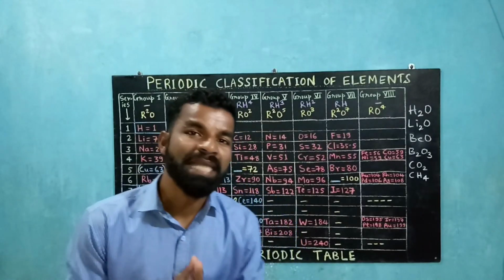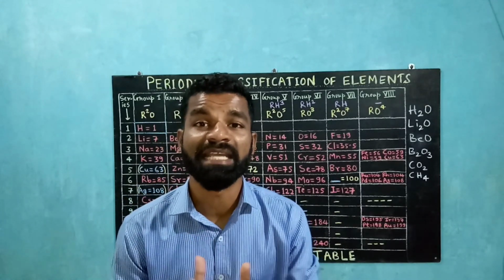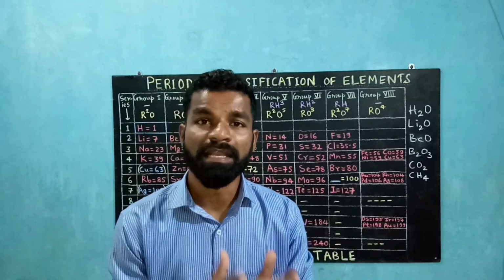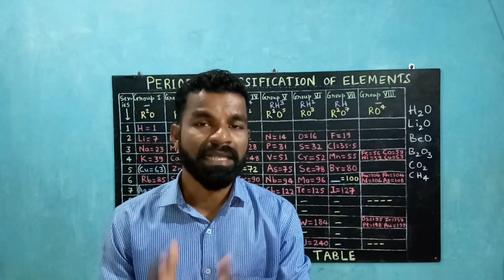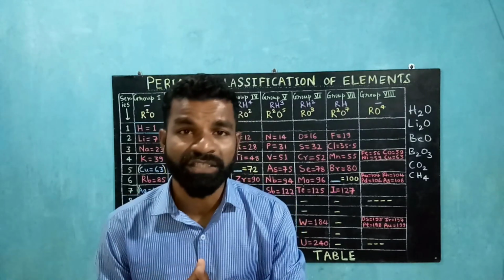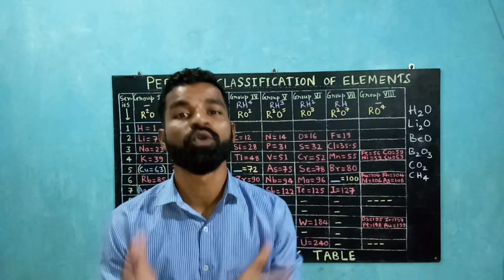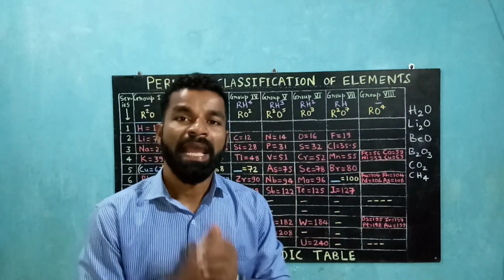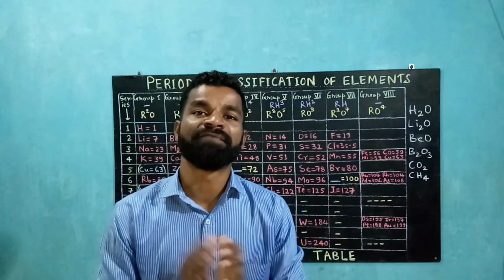Second, there was no place reserved for noble gases in Mendeleev's original periodic table. However, when noble gases such as helium, neon, and argon were discovered by the end of the 19th century, Mendeleev created a zero group without disturbing the original periodic table, and the noble gases fitted there very well.